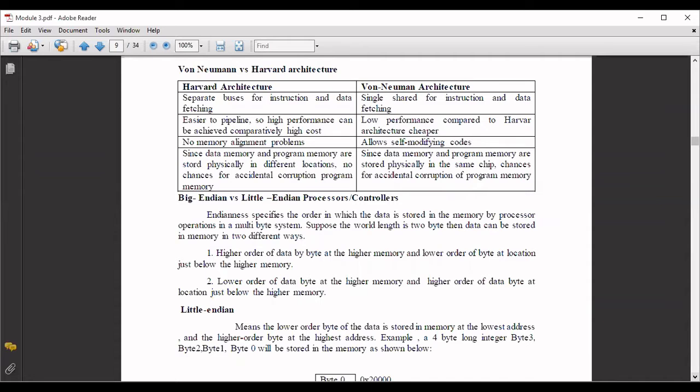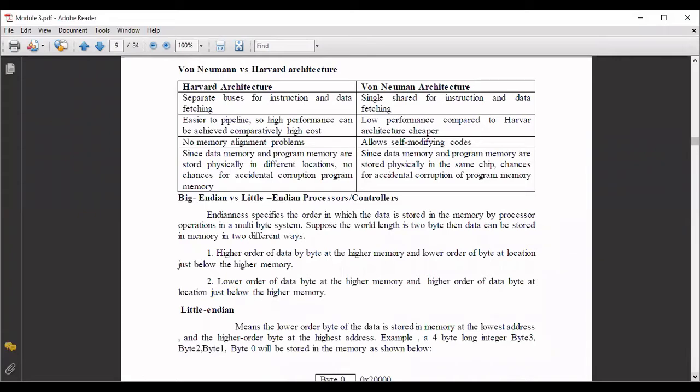So what is the meaning of big endian? It means the higher order data byte is at the higher memory and the lower order byte at the location just below the higher memory. So two ways. You can place the higher order data byte at the higher memory and the lower order byte just below that higher memory.